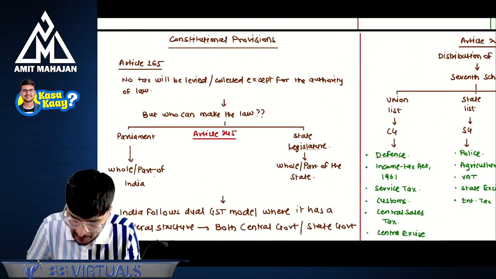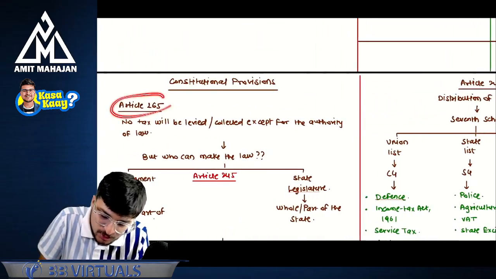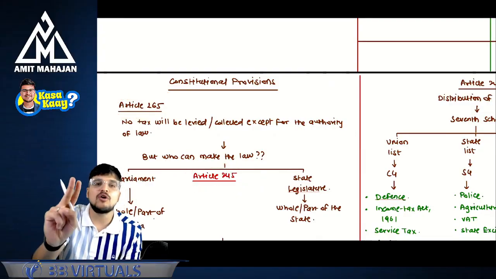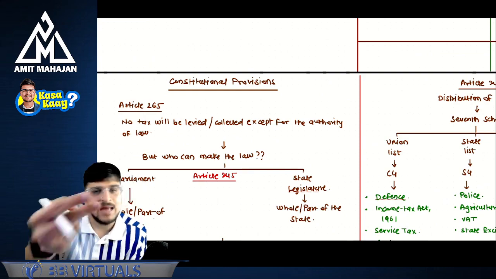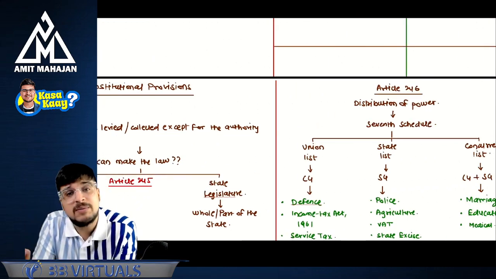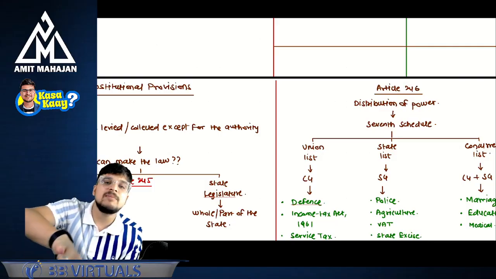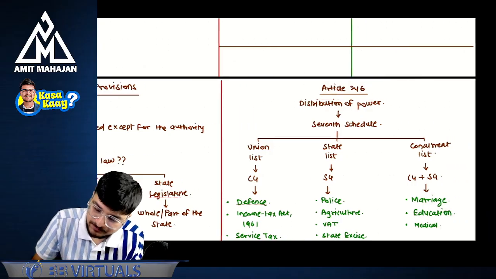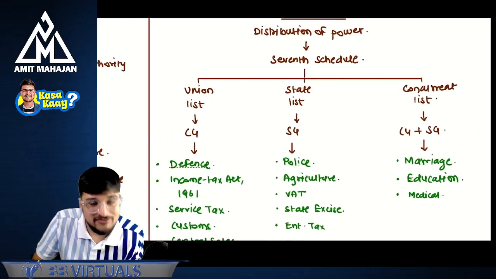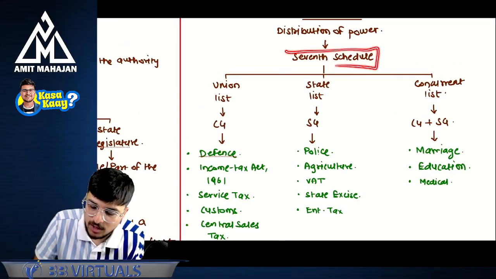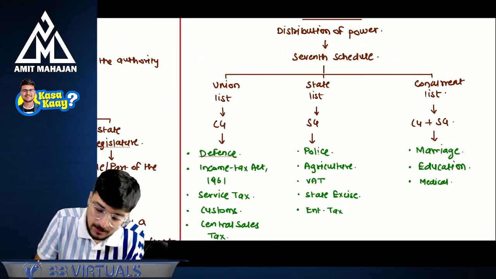Superb, no problem. Okay. So 2 articles we saw, Article 265 and Article 245. 265 says you should have the authority. 245 says parliament and state legislatures have the authority. Okay. Now the point is, which laws will be made by the parliament? Which laws will be made by the state legislature? For that, we have Article 246. Distribution of power. You must have learned this earlier somewhere. The 7th schedule is talking about the distribution of power.